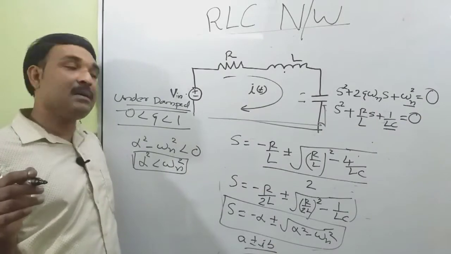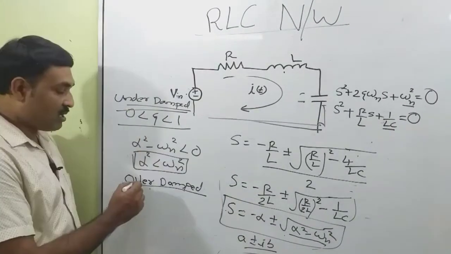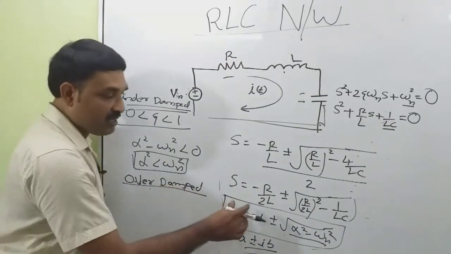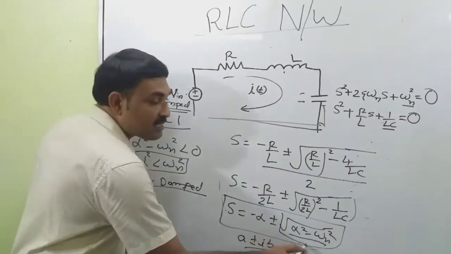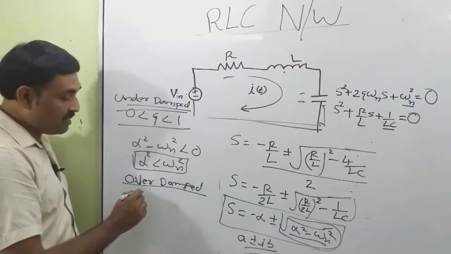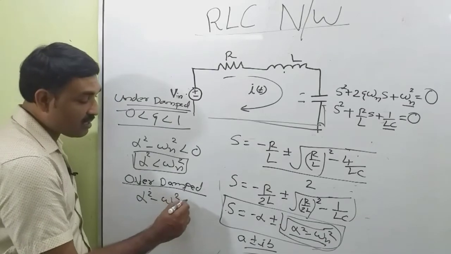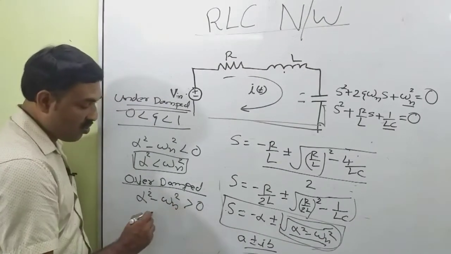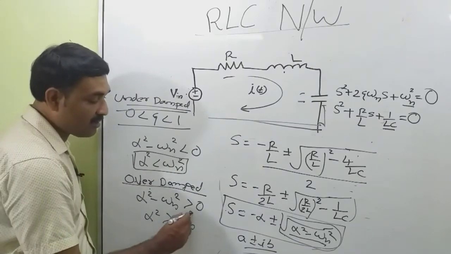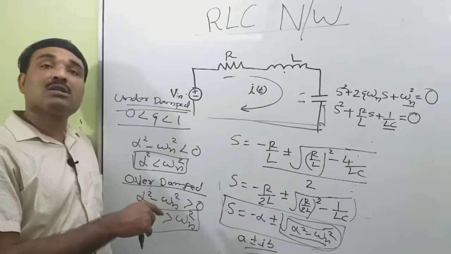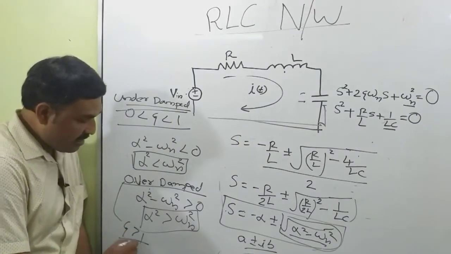Now this becomes overdamped when the roots are real roots. So the condition for overdamped oscillation: this s should be a real number. That happens when this term becomes positive. That means alpha square minus omega n square greater than 0, or alpha square greater than omega n square. Overdamped oscillation means theta is greater than 1.